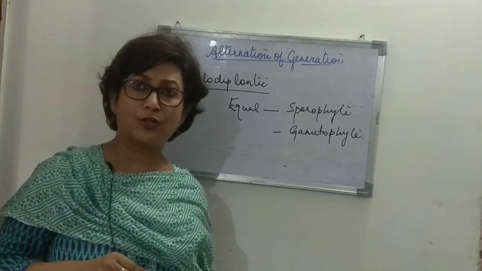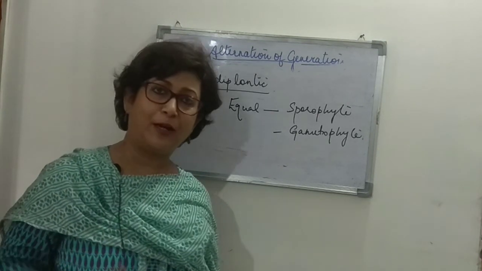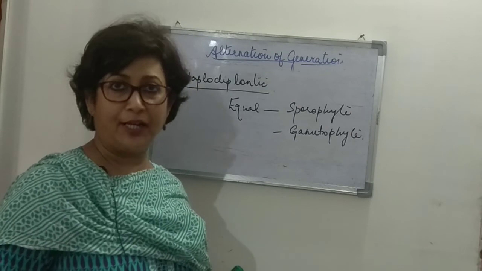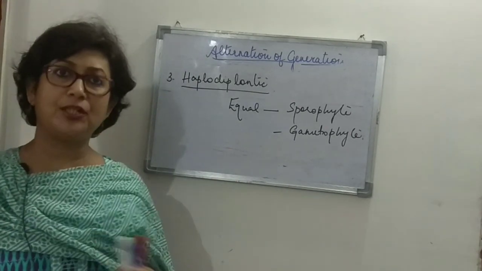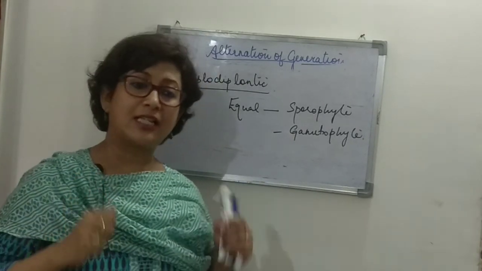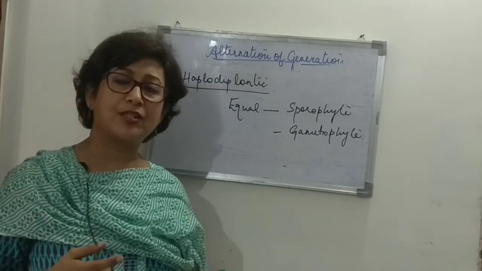So that's all about the class of biology for today. We've completed alternation of generation, and we've completed the whole lesson now, and in the next class we will start with another lesson, right?